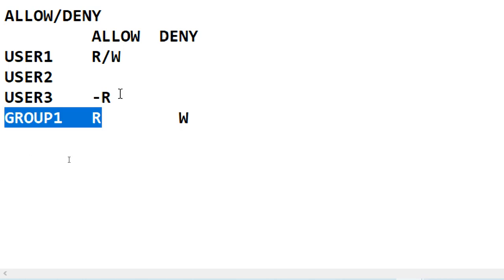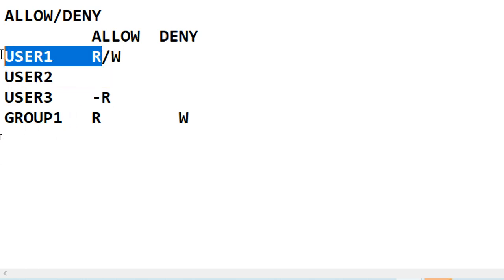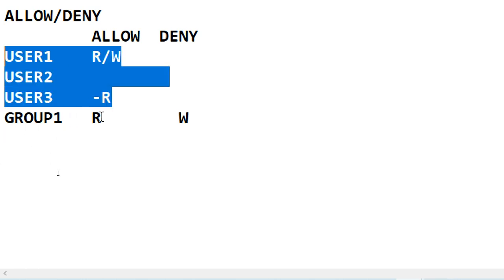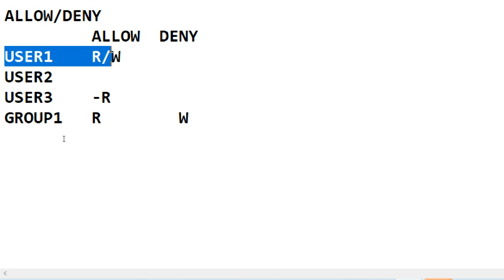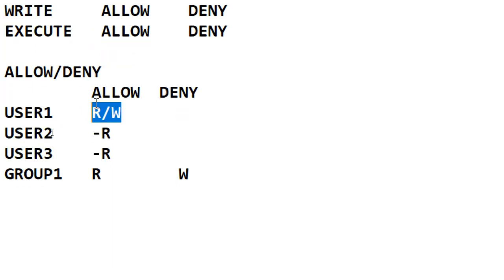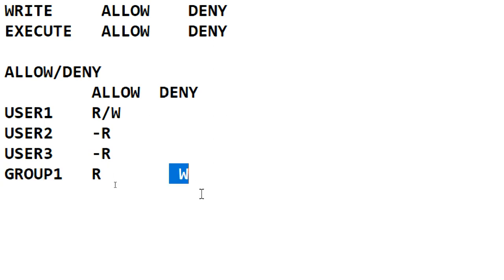So user 3, user 2 and user 1 are getting read permission automatically because of group 1, and of course user 1 gets read and write because I specifically mentioned user 1 will get read and write, and all other users will get read from group 1, and also the members of group 1 get write deny.